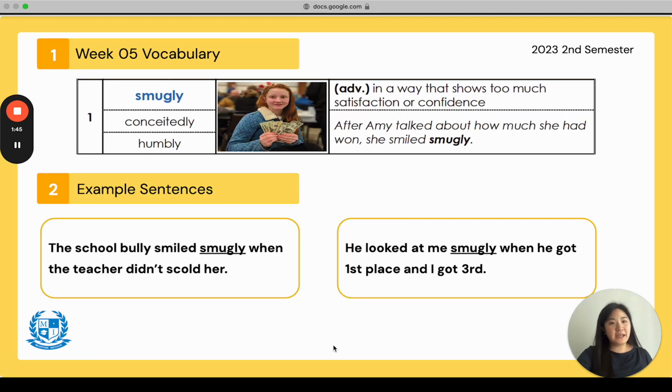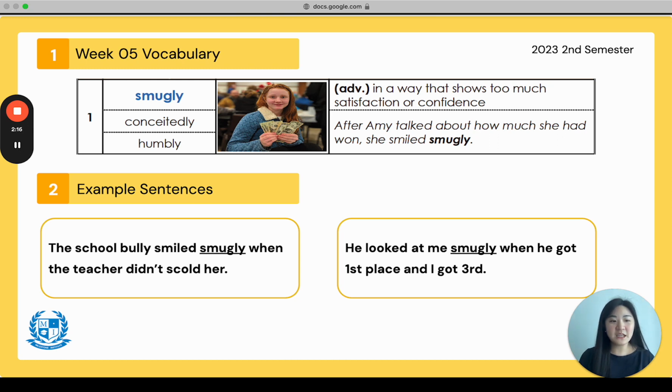So without a doubt, let's go. Everyone turn to week 5, which is on page 28. Everybody on page 28? I hope so. So week 5, if you have not noticed already, is a combination of the words that we have already studied before in weeks 1, 2, 3, and 4. Why? Because we need to make sure that you have understood all of the words before we move on to the next words.